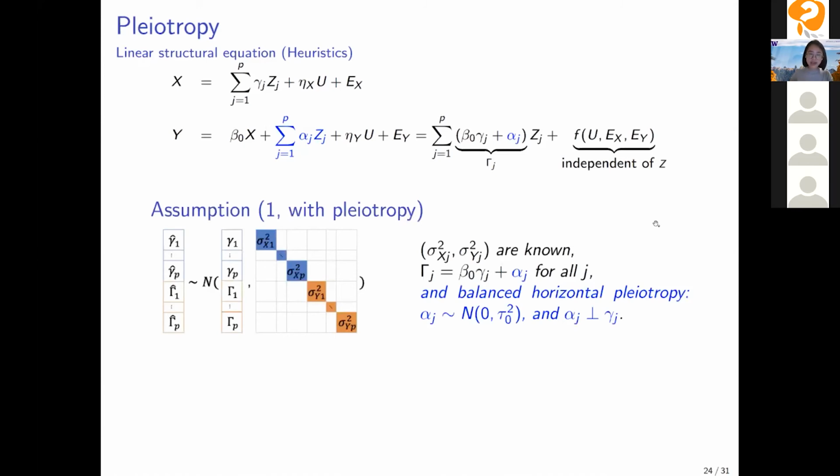Now we assume an assumption that allows pleiotropy. Basically we allow this capital gamma j to be of this formula, but we need to restrict the direct effect. The restriction we impose is the balanced horizontal pleiotropy, which assumes these direct effects are IID normal with mean 0 and independent of the IV strength little gamma j. Here I'm ignoring the theorem, but we show that the DIVW estimator is still consistent and asymptotically normal, but its variance will be larger because of these random direct effects.